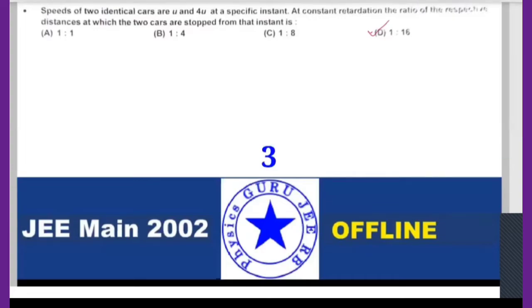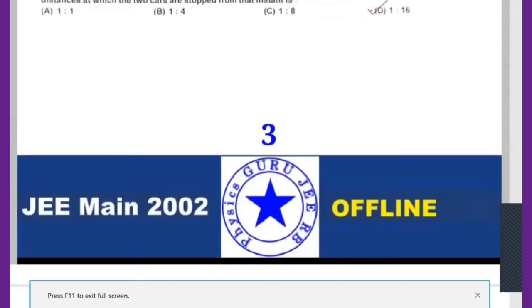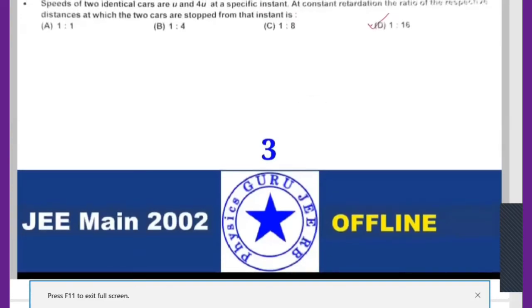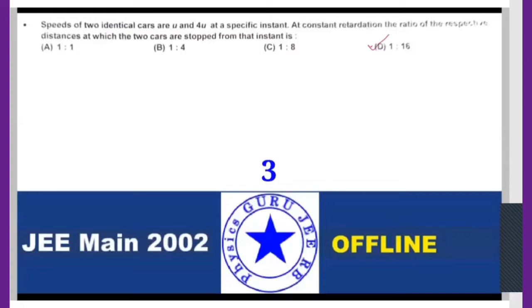Fine. Let me explain. Now here two cars are there. Let me take two cars. Okay.